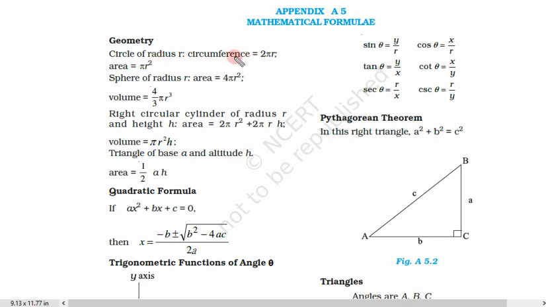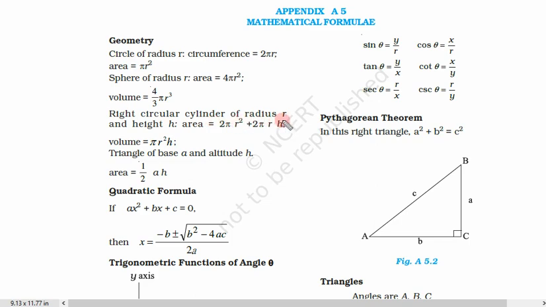Circle of radius r, what is the circumference? 2 pi r. Okay. Area of circle is pi r square. So these are the formulae that we are going to need most. Sphere of radius r, what is the surface area? Area of this sphere is 4 pi r square, 4 times of this. What is the volume? 4 upon 3 pi r cube. So this is volume.